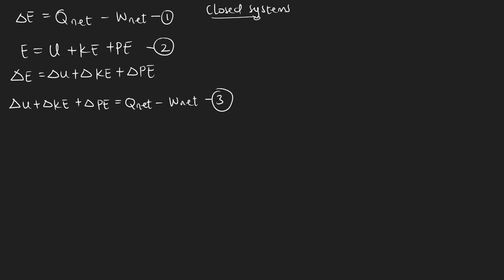Now let's look at what will happen in a situation whereby the closed system is stationary.